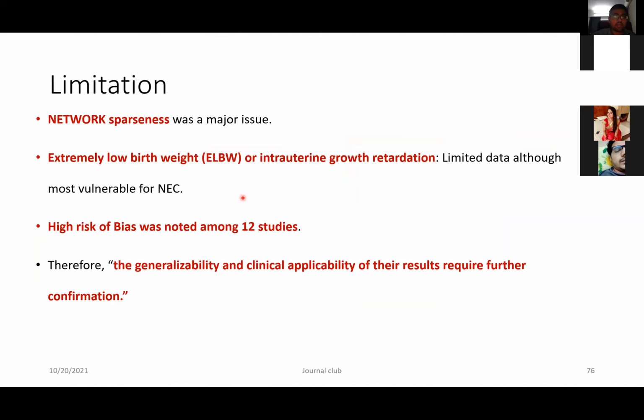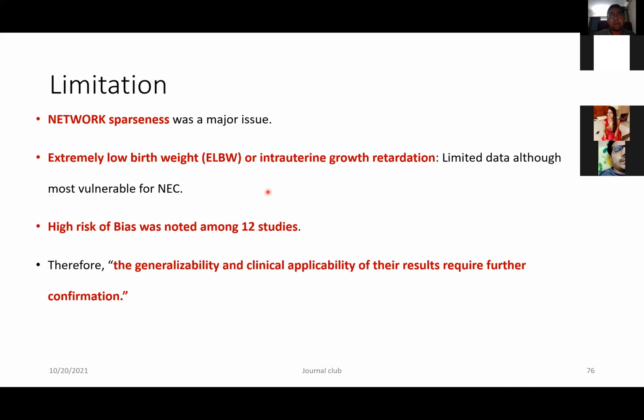This was the major drawback, and the next major drawback was that there was a very high risk of bias in the 12 studies. Therefore, generalizability and clinical applicability of these results require further confirmation. Now, that is why, as I had told in the beginning, this network meta-analysis, although we are discussing it, was not a very robust study. It cannot help us in establishing the guidelines.